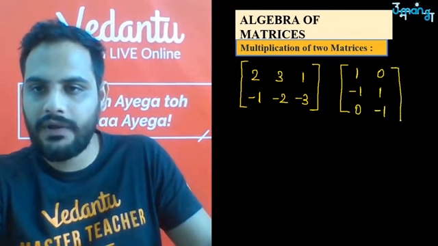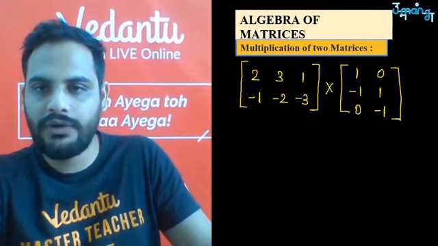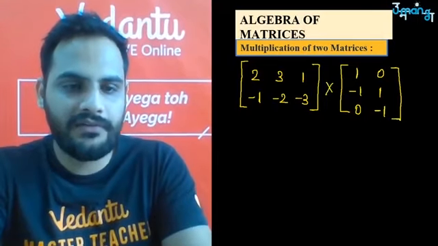These are the two matrices which you have to multiply.